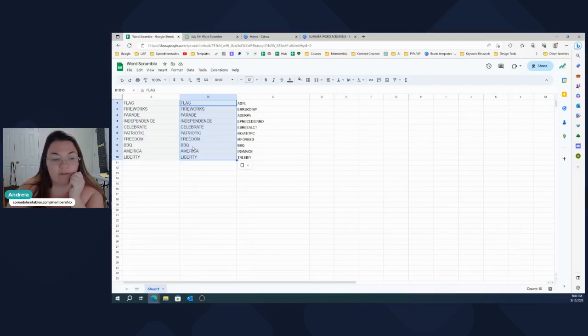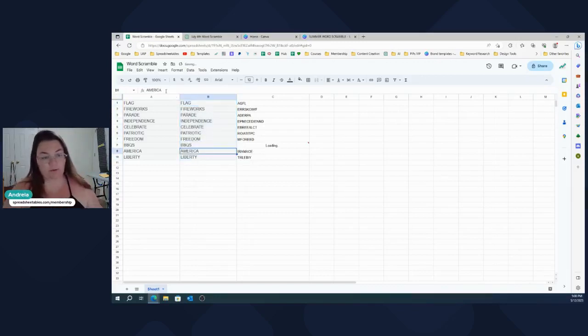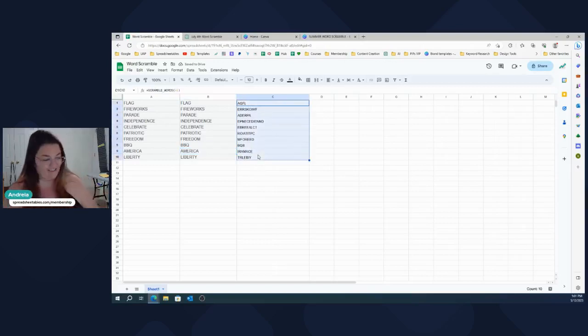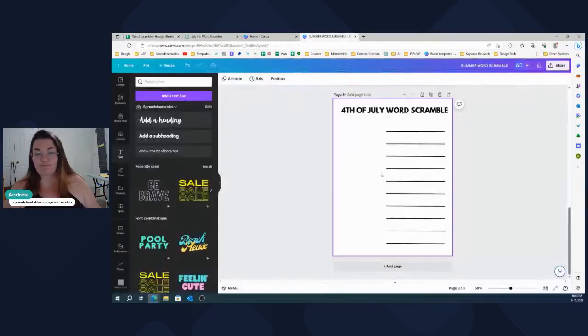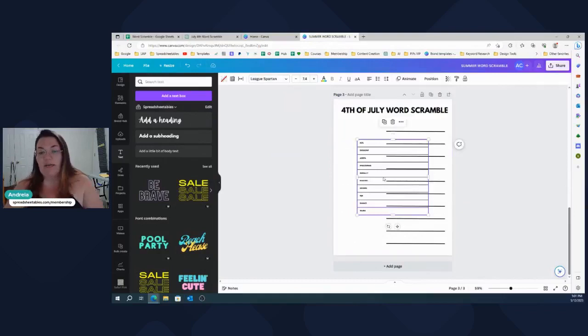Oh, wait, the barbecue didn't scramble. How much scramble can you do with barbecue, right? There we go. And then you just come over here and repeat.